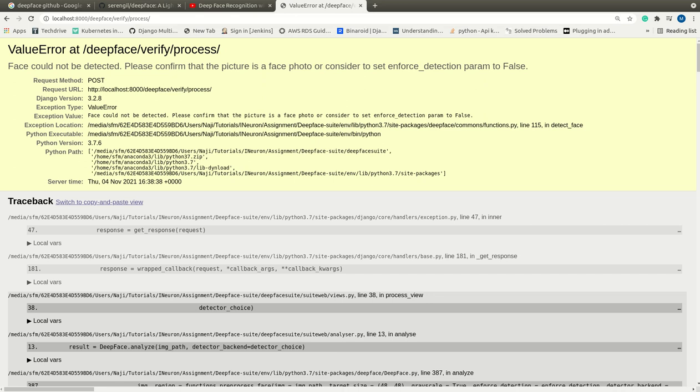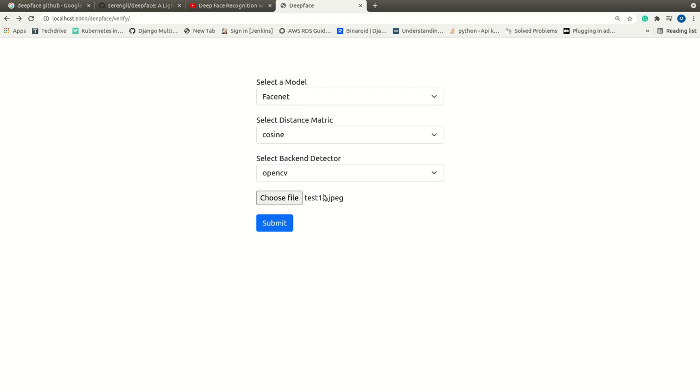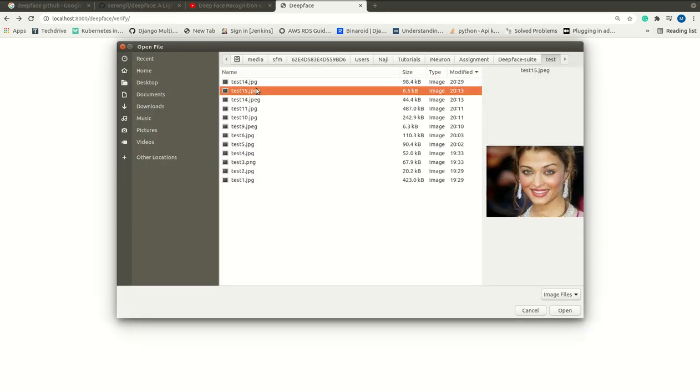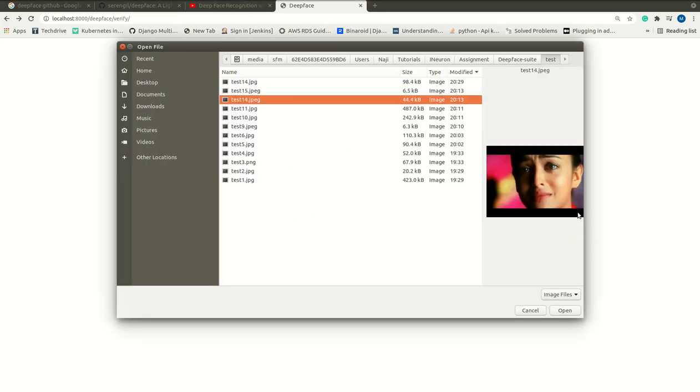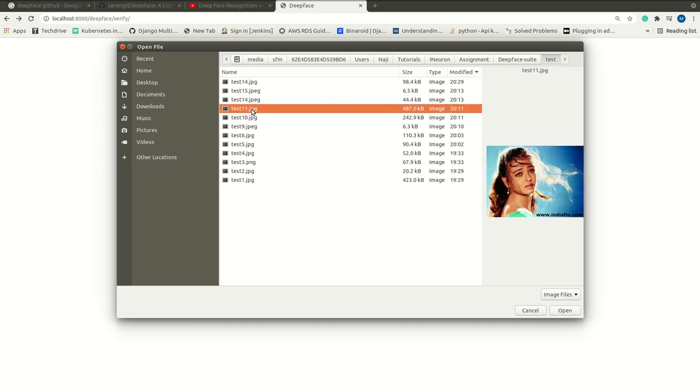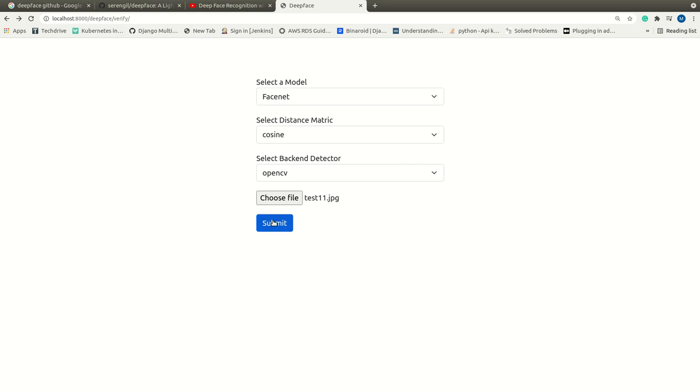This particular error sometimes happens because the image I used is not able to detect a face. So maybe I can select another image.